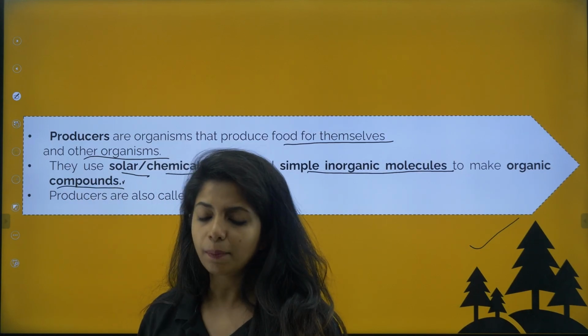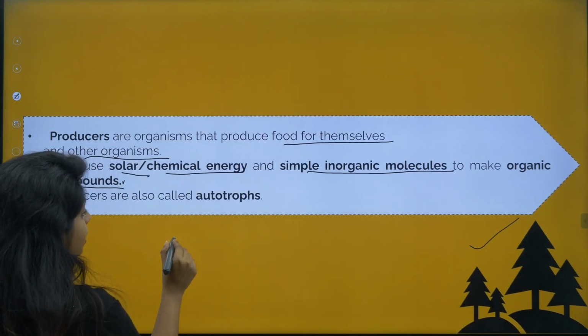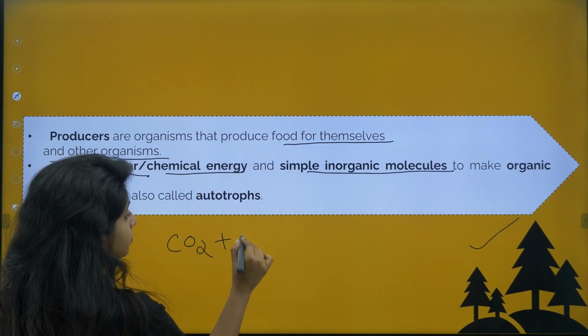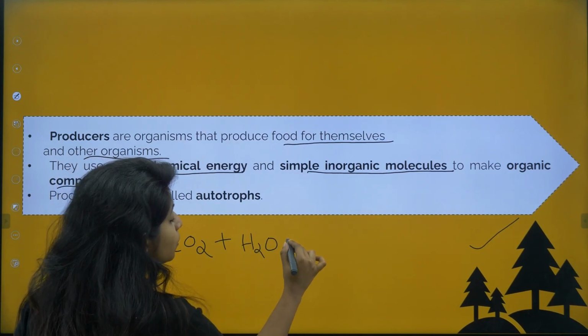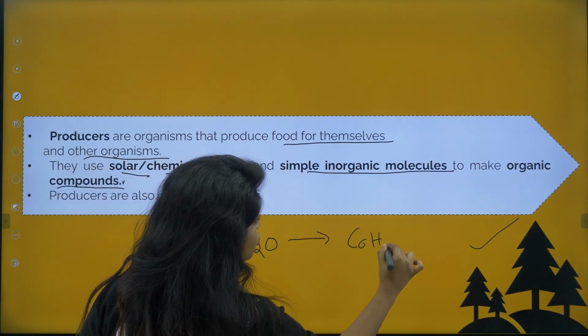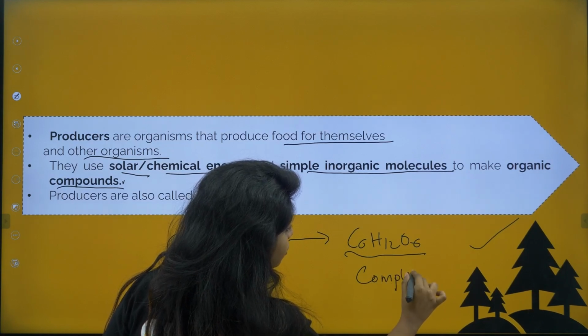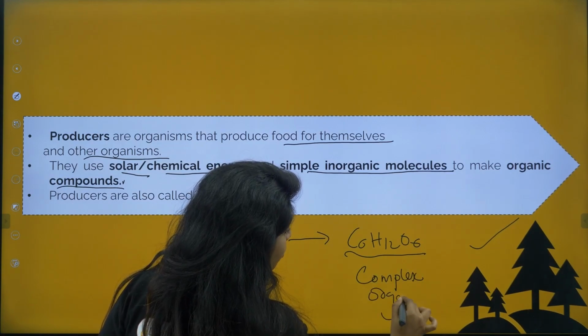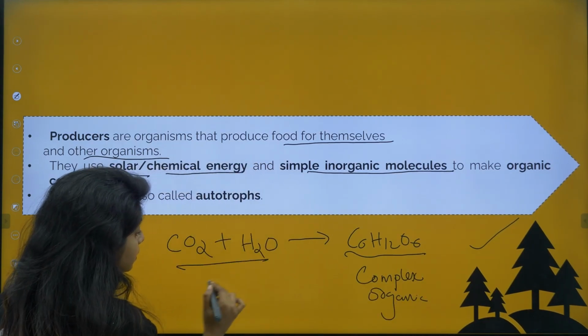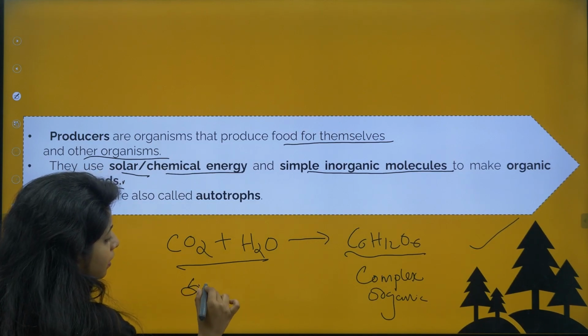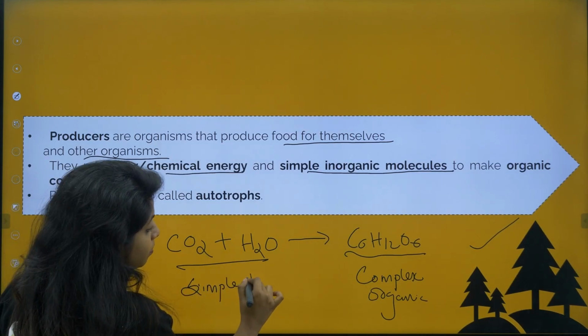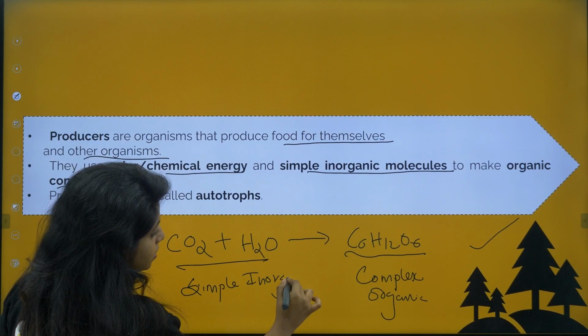So what do you mean by that? Basically, you know that plants are using carbon dioxide and H2O to form C6H12O6. This is a complex organic thing, children. This is the complex organic matter and these are the simple ones. These things are what? Simple inorganic substances.